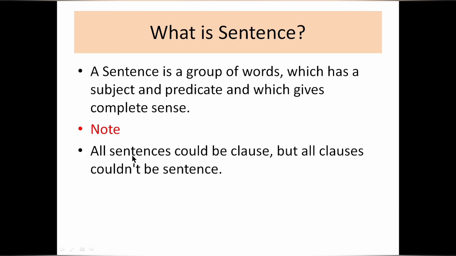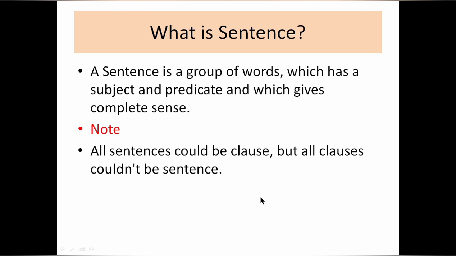So whatever the sentence is, it can be a clause, but all clauses could not be a sentence. Why? Because all main clauses can be a sentence, but the dependent clause cannot, because it contradicts the definition. To be a sentence it should give complete sense, but the dependent clause does not give complete sense.